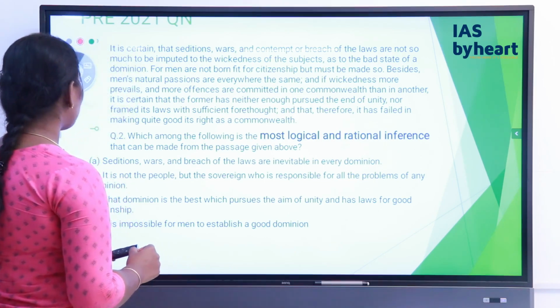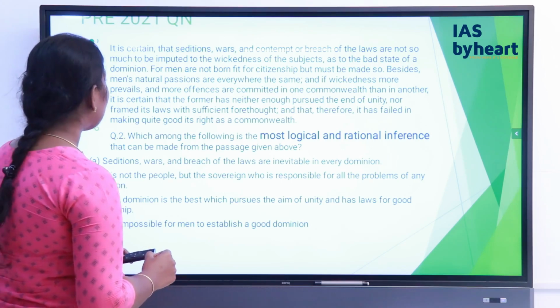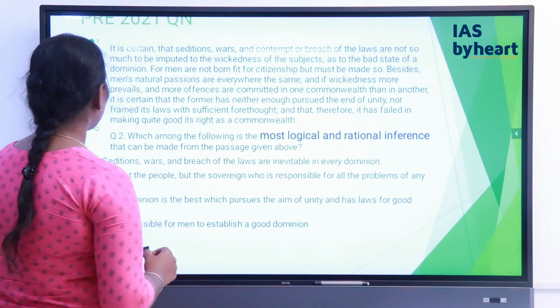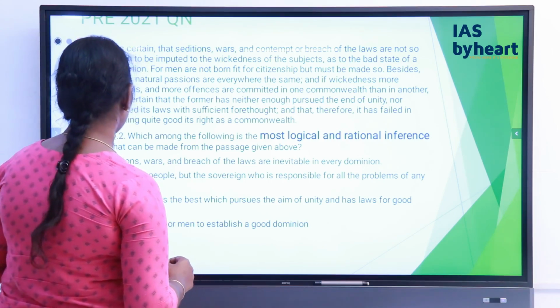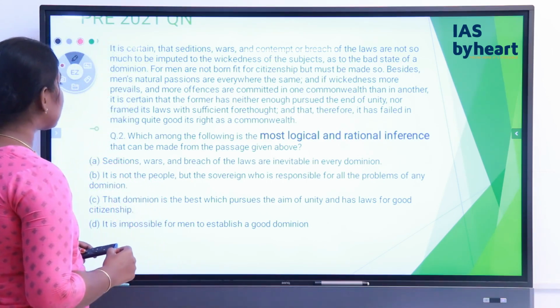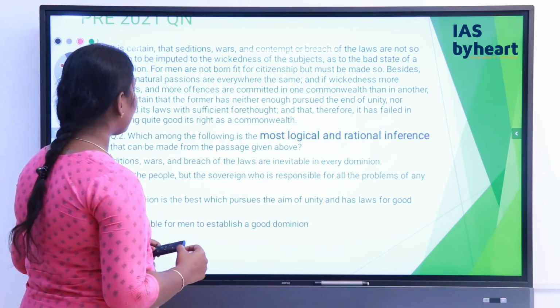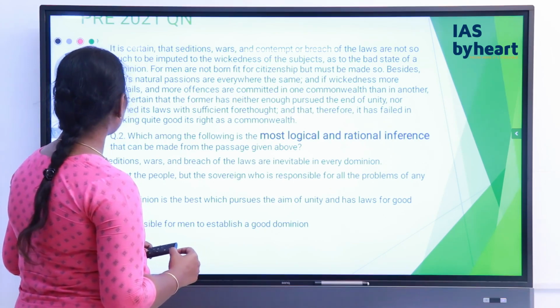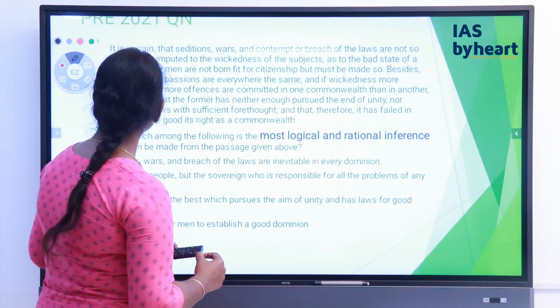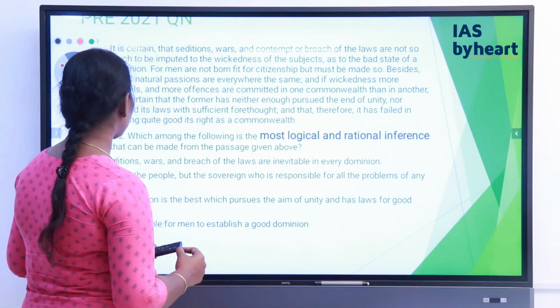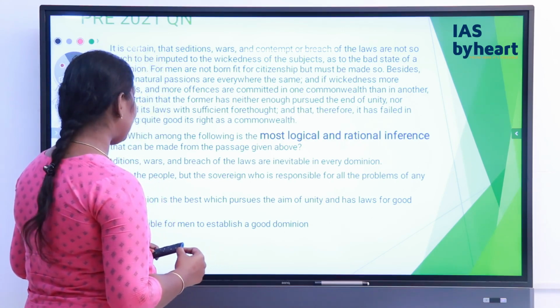Besides, men's natural passions are everywhere the same. If wickedness prevails more and more offences are committed in one commonwealth than in another, it is certain that the former has neither pursued the end of unity nor framed its laws with sufficient forethought, and that therefore it has failed in making quite good its right as a commonwealth.